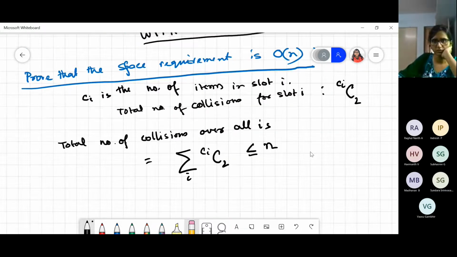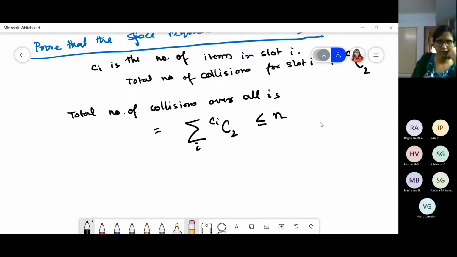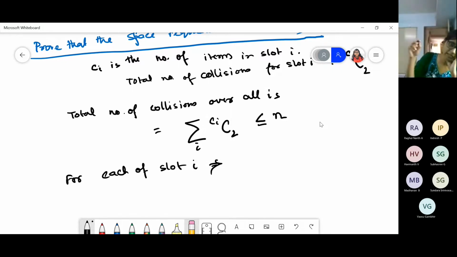Now what we have to do? For each slot I, we have to create another hash table of size ci square.